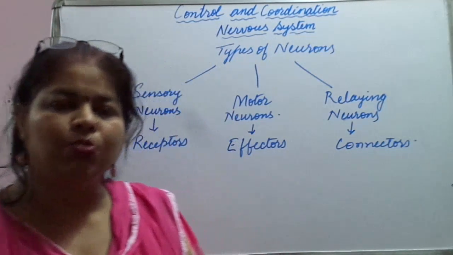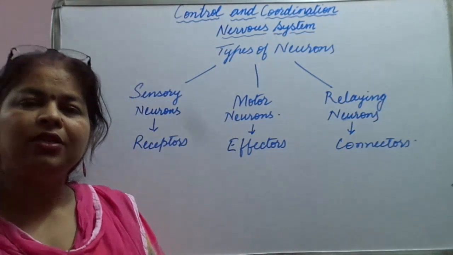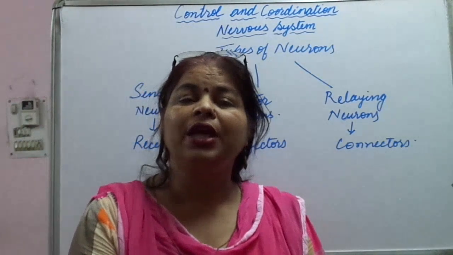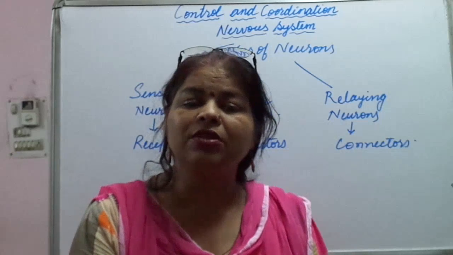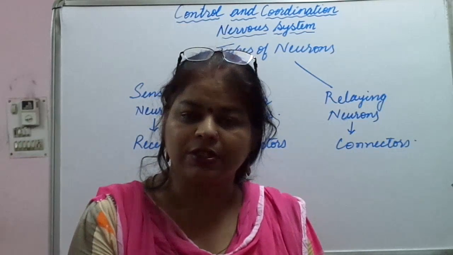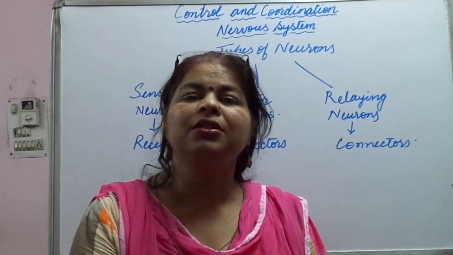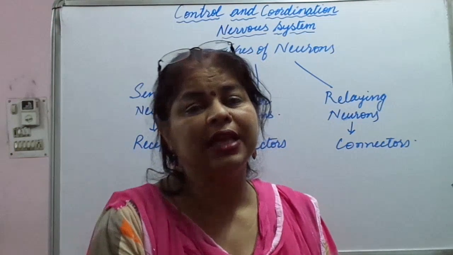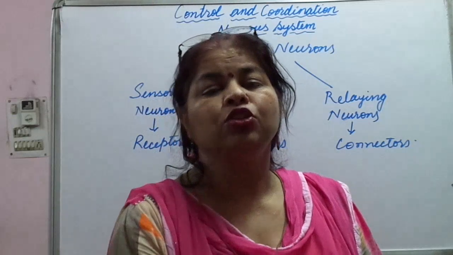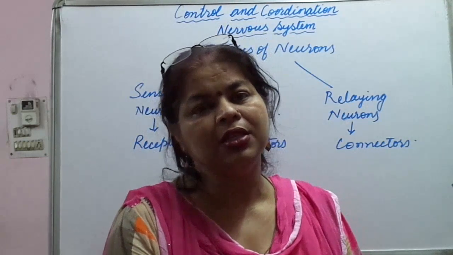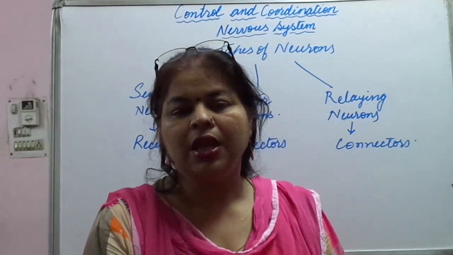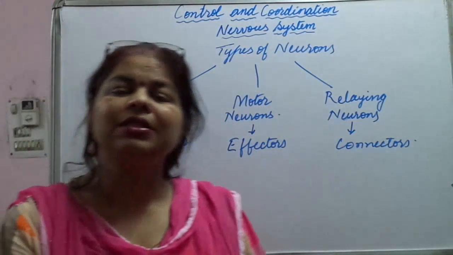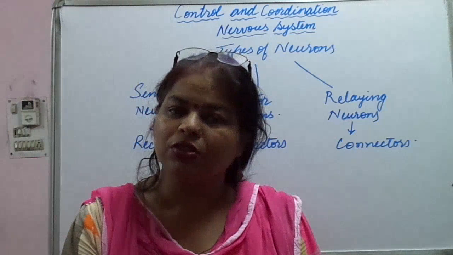Then second is motor neurons, and the dendrites of these neurons form a synapse with the axons of sensory neurons in the central nervous system, and they transmit impulses from the central nervous system towards the effectors, that is muscles or glands, and respond to the stimuli.